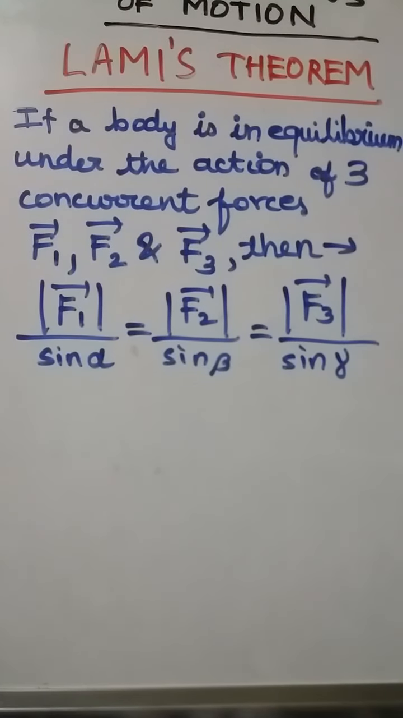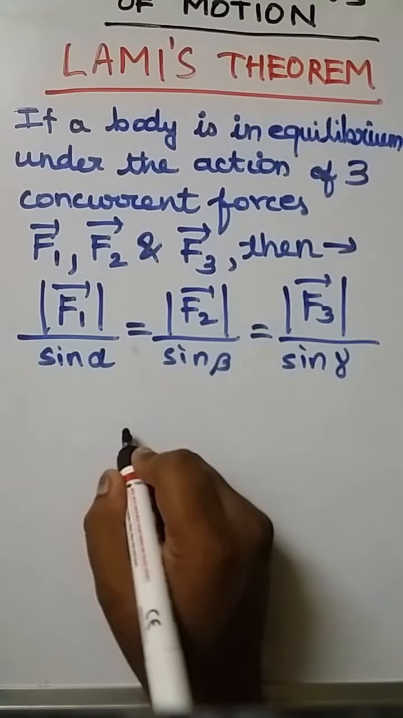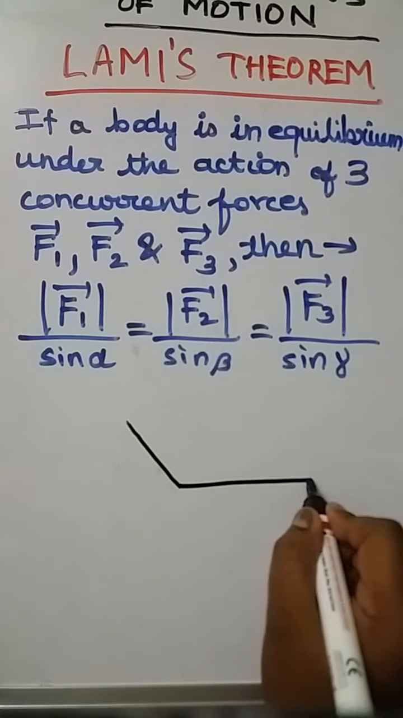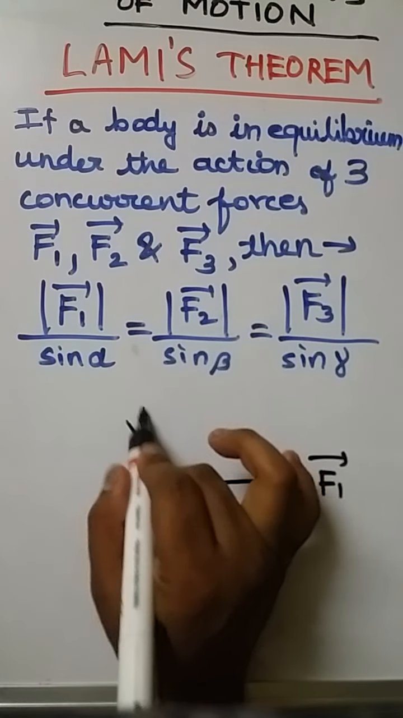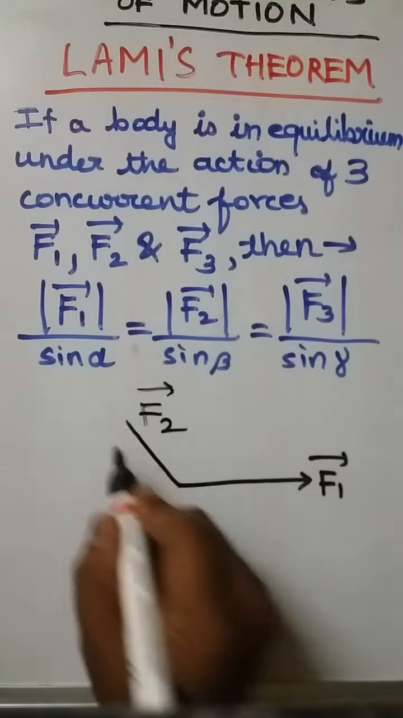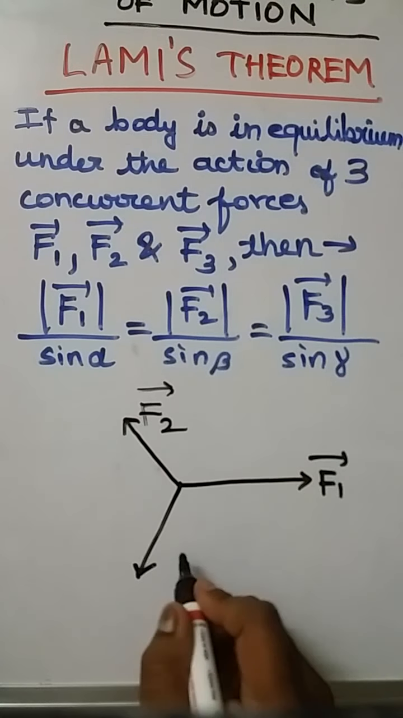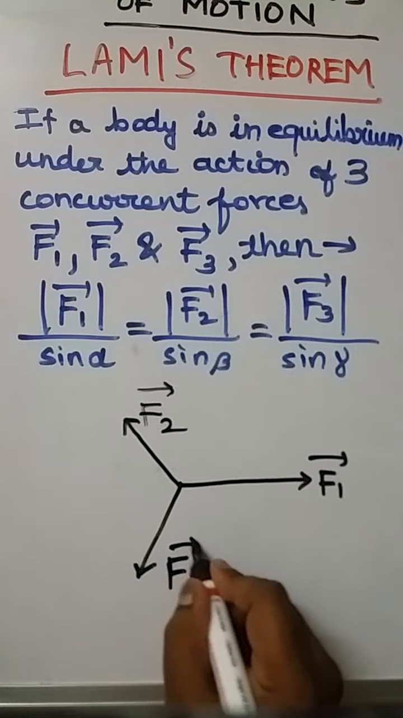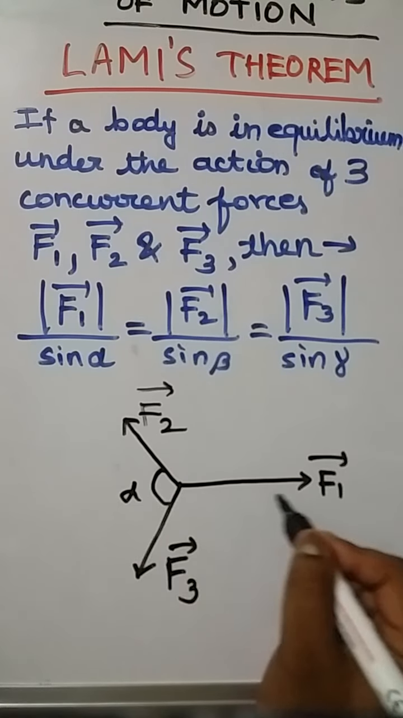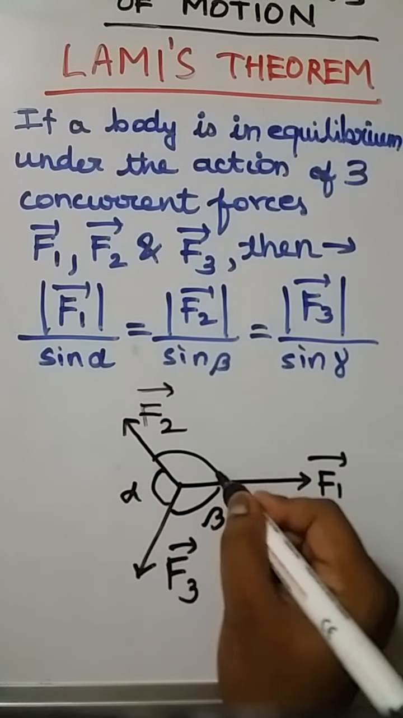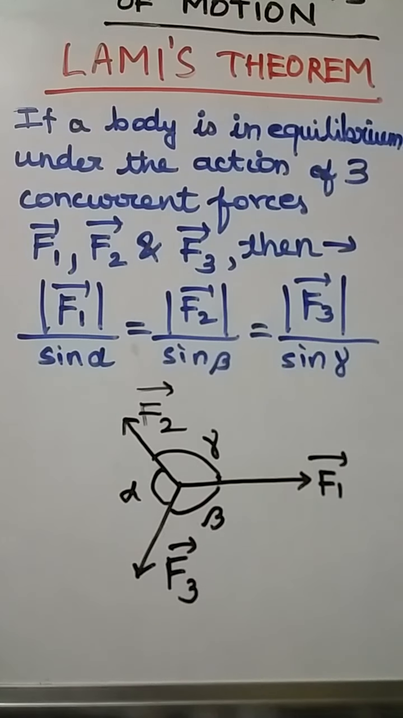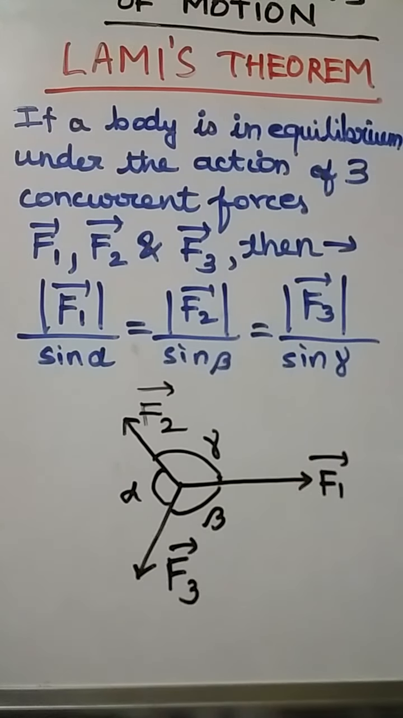Okay, so let this be F1 vector, this be F2 vector, and let this be F3 vector. So this is alpha, the angle opposite to F1, this is beta, the angle opposite to F2, and this is gamma, the angle opposite to F3. Okay, so that is all about Lami's theorem.